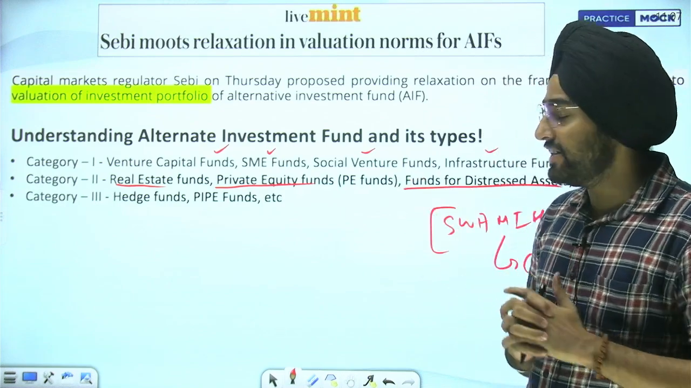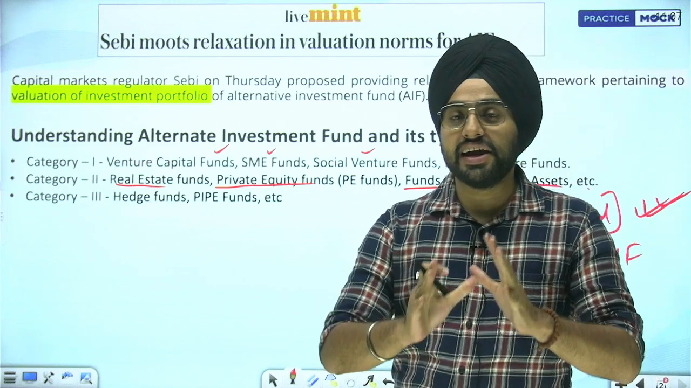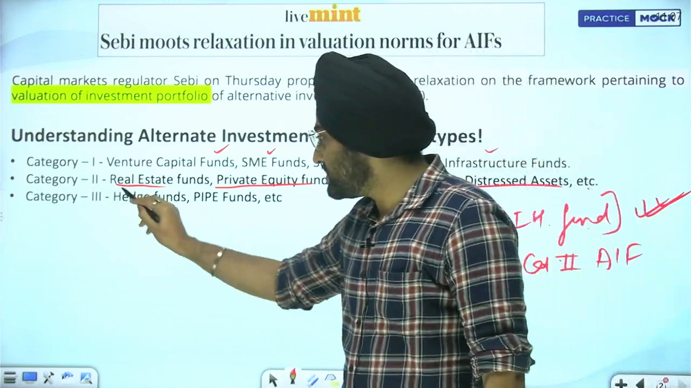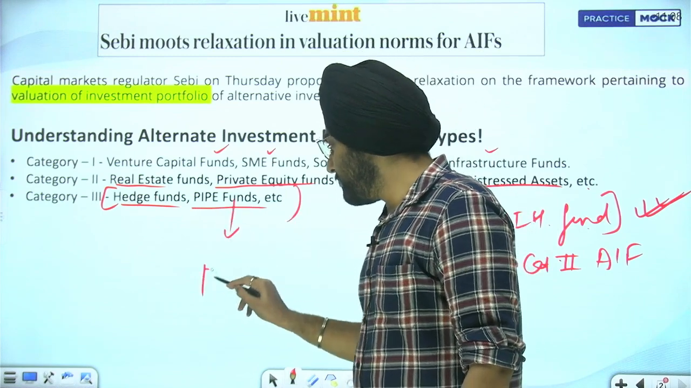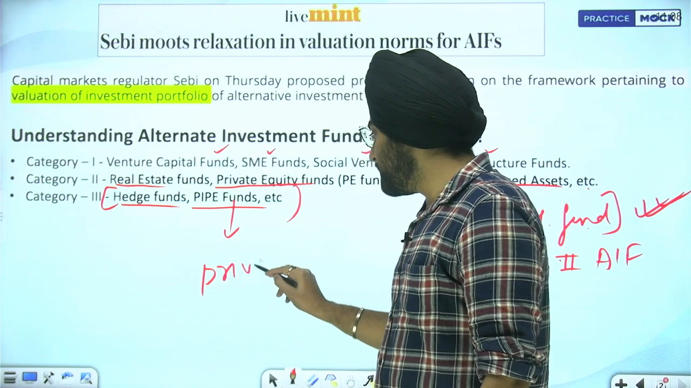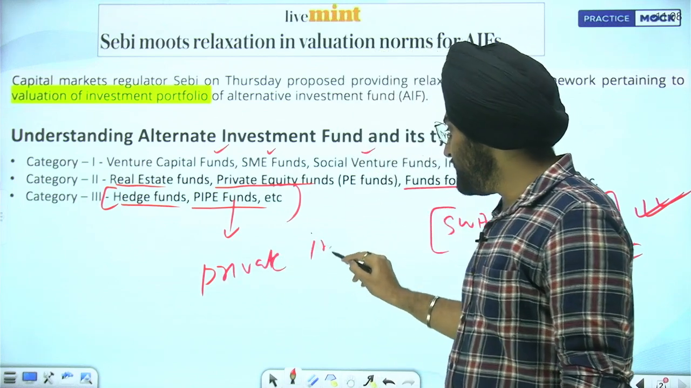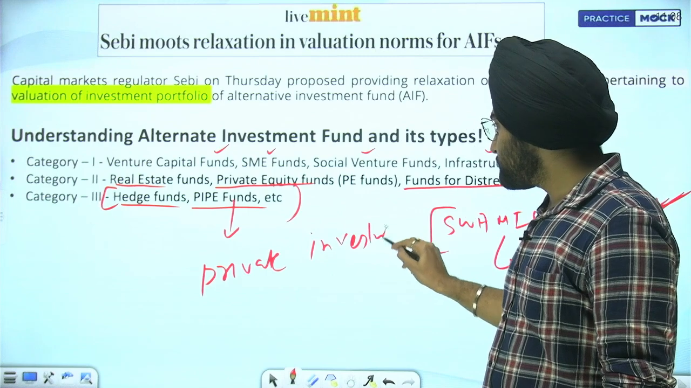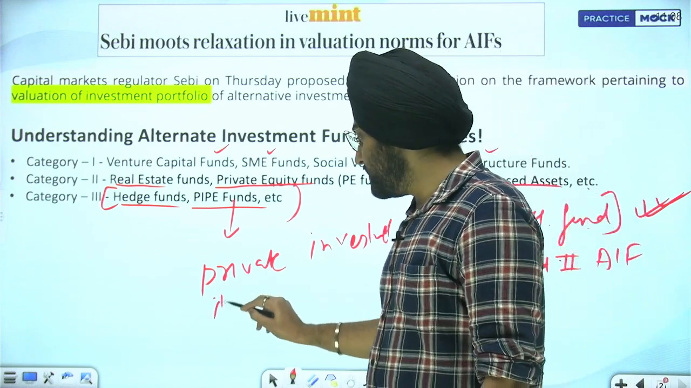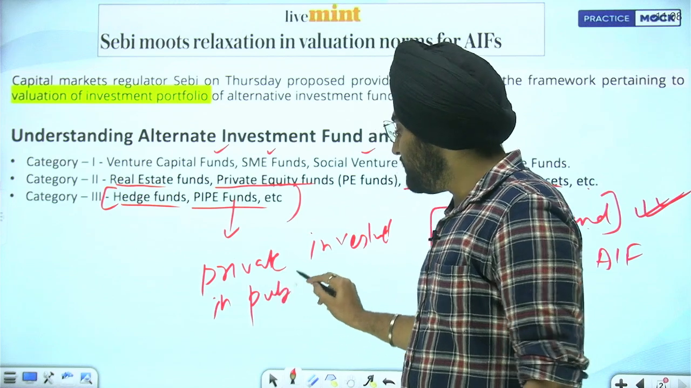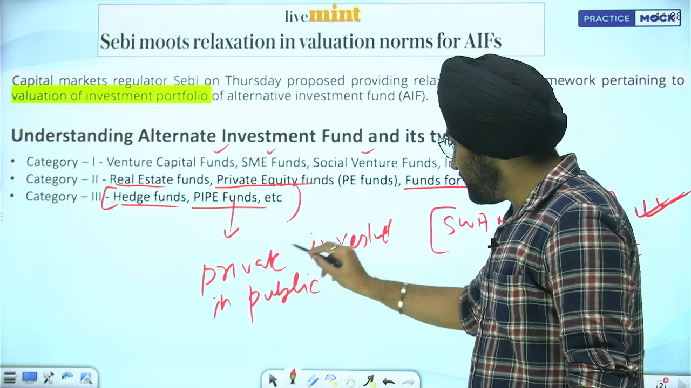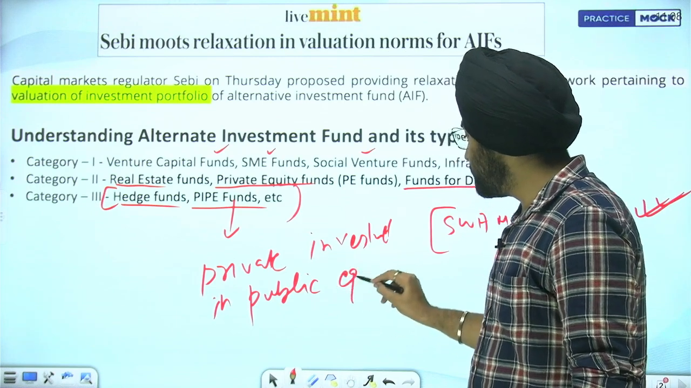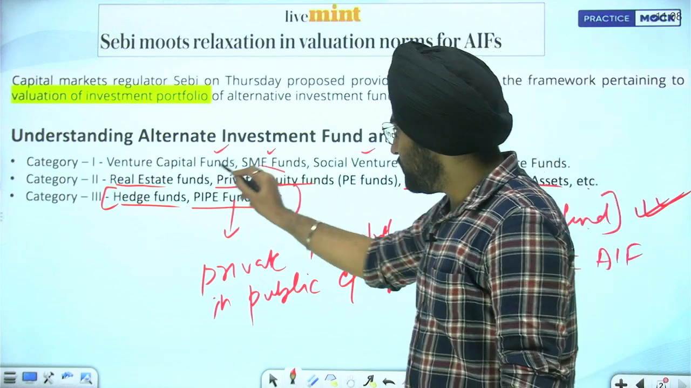Then comes category 3. Category 3 is the riskier category, also called hedge funds or PIPE funds. PIPE fund stands for private investment in public equity. One thing here: AIF can invest in public companies also, like this PIPE fund, private investment in public equity. Okay, but private equity is different.